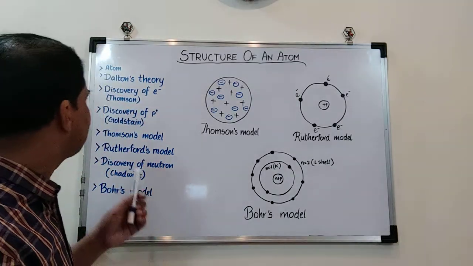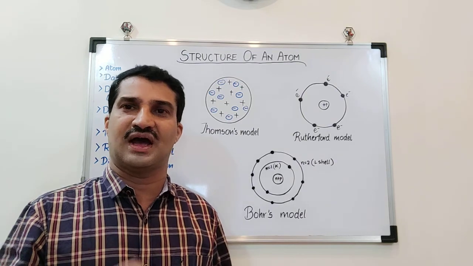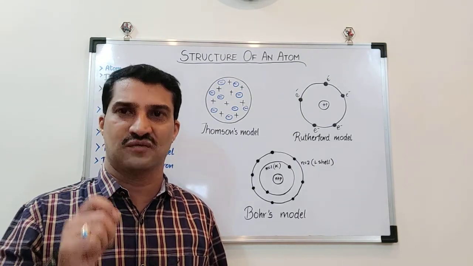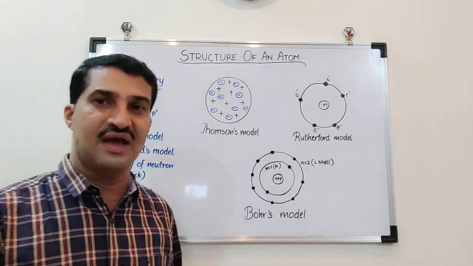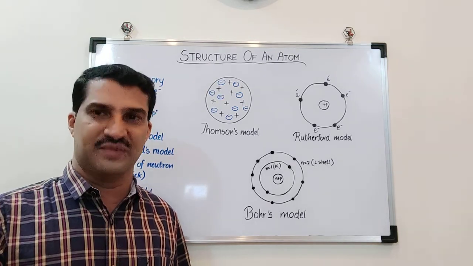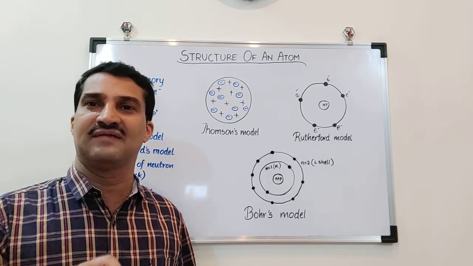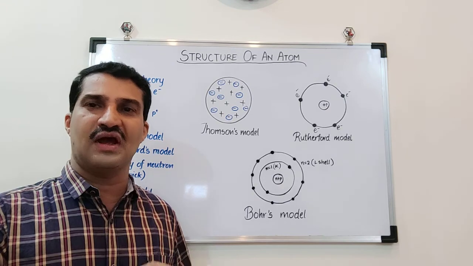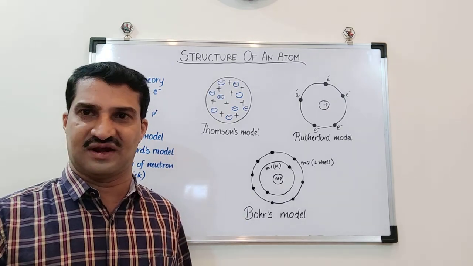If I take an example, the discovery of electrons, J.J. Thompson, another scientist, discovered through his discharge tube experiment, which is called cathode ray discharge tube experiment, that an atom contains at least one subatomic particle, which is called electron, and it is negatively charged. Once that is discovered, the theory of Dalton that it is indivisible is rejected.